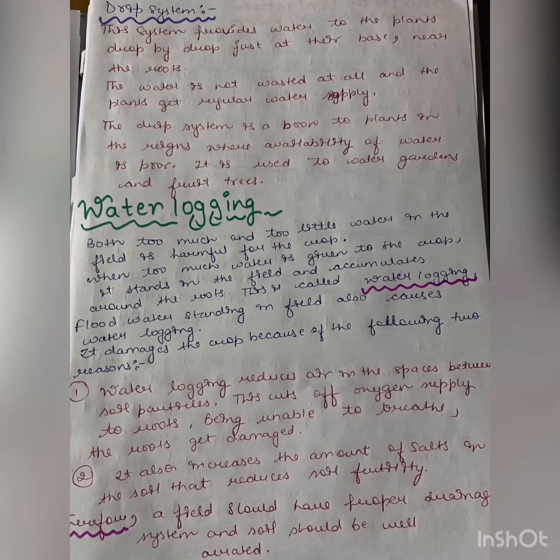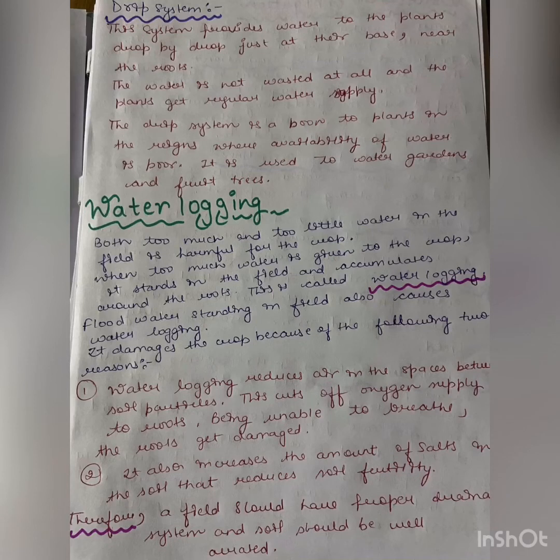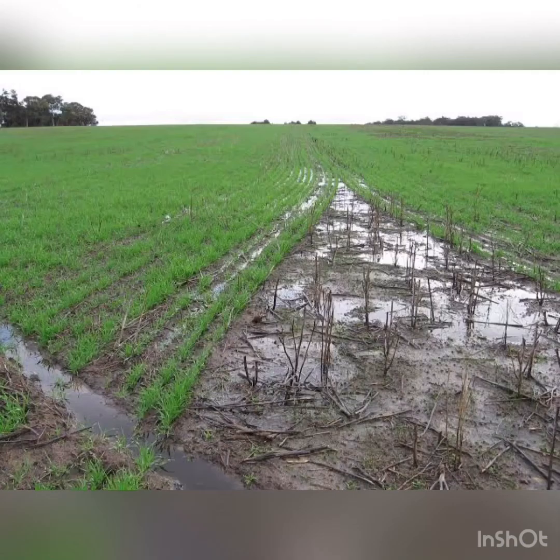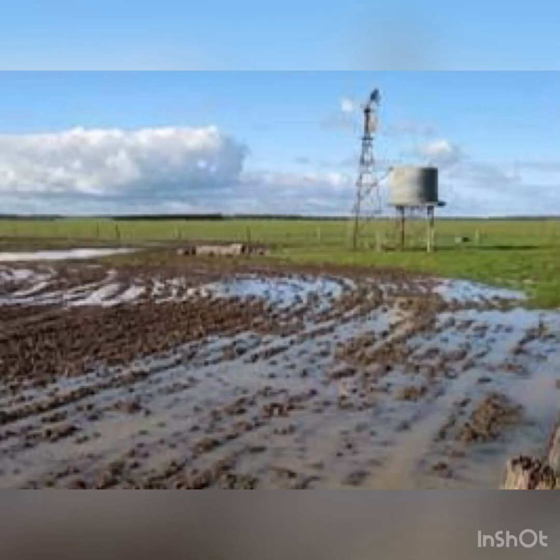It damages the crop because of the following 2 reasons. Waterlogging reduces air in the spaces between soil particles, as we know water logs it. This cuts the oxygen to the roots, which damages the roots easily, and it also increases the amount of salt in the soil that reduces the soil fertility. Therefore, a field should have a proper drainage system and the soil should be well aerated.